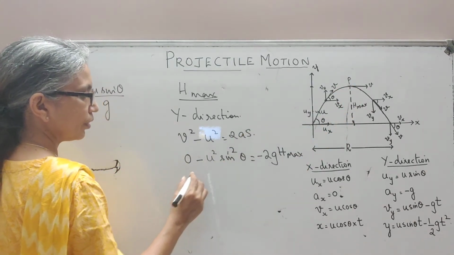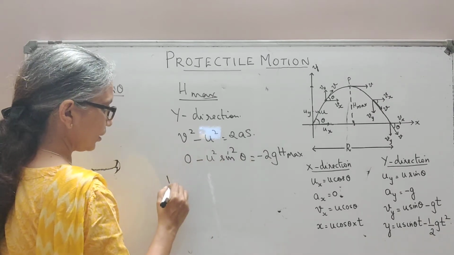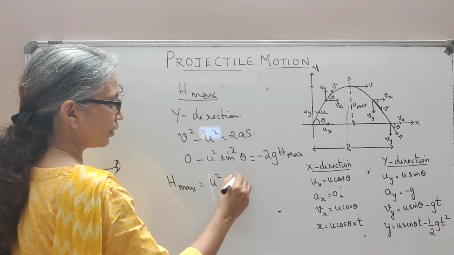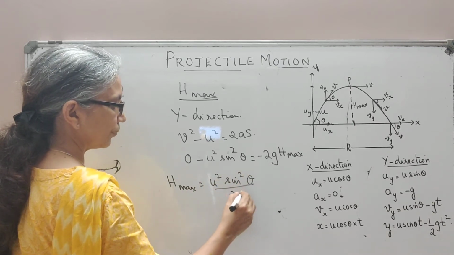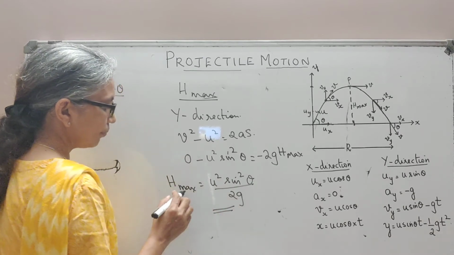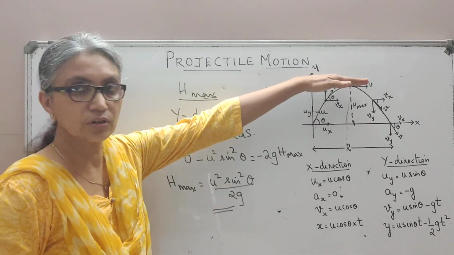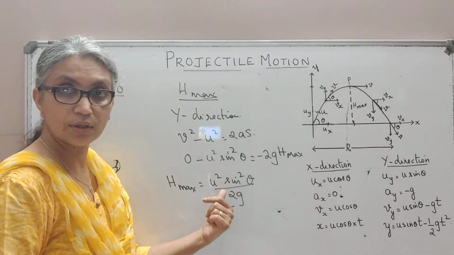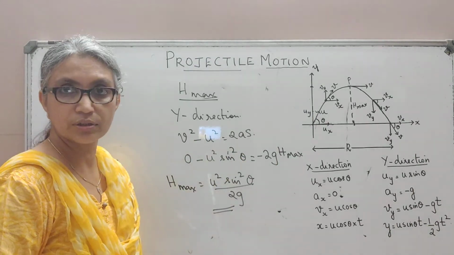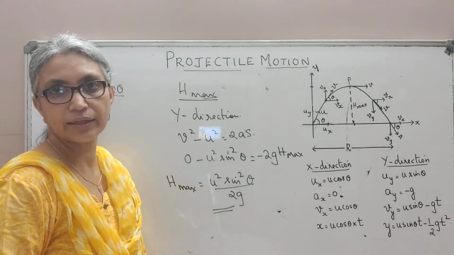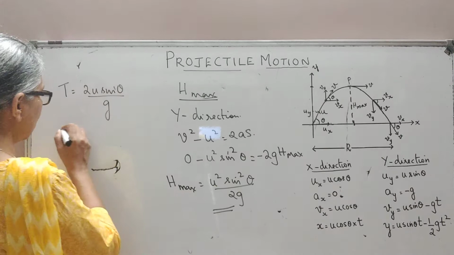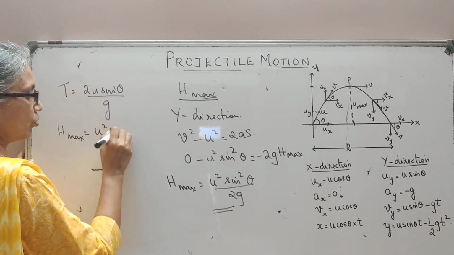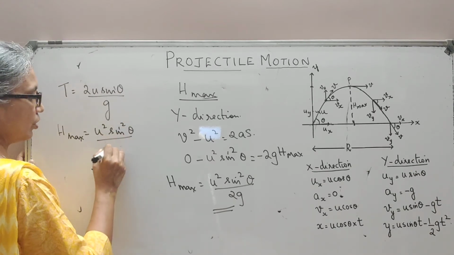So I may rewrite it as h max is equal to u square sine square theta by 2g. So we have got the maximum vertical distance, or the maximum height attained by the projectile, in terms of known quantities, that is the initial velocity of projection and the initial angle of projection. So we'll write that here. We have h max of the projectile given by u square sine square theta by 2g.